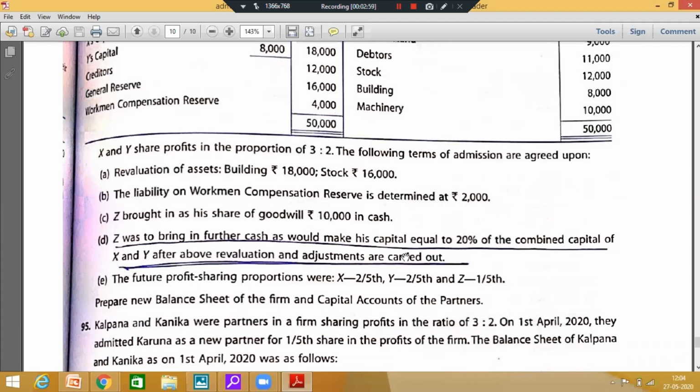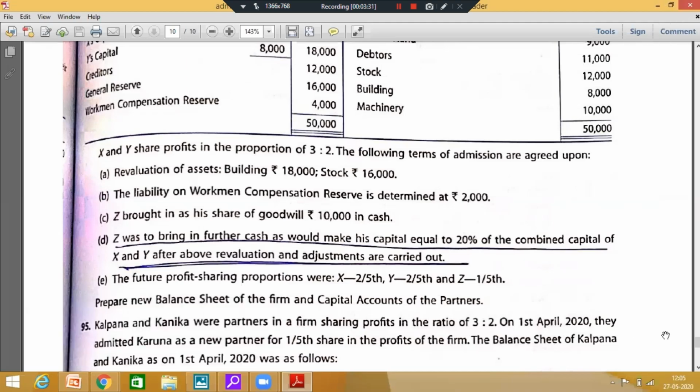That means 20% of the adjusted capital. He is not going to bring 20% of the capital of the firm. He is going to bring 20% of the adjusted capital of X and Y. And the new profit sharing ratio is also given to us. So the first step, we have to calculate the sacrificing ratio and the revaluation account. I would like you to calculate the revaluation account profit and the sacrificing ratio.